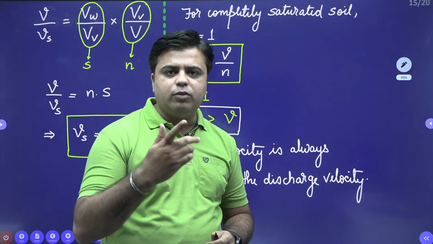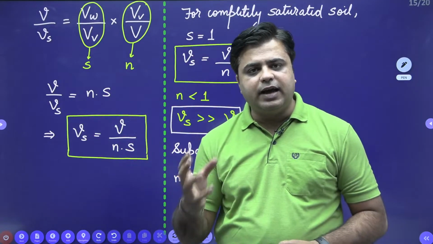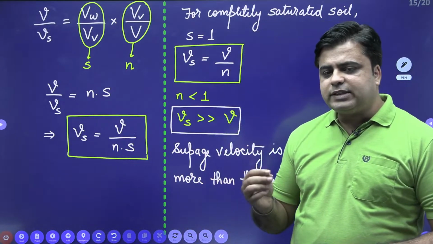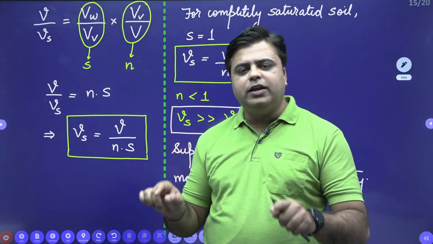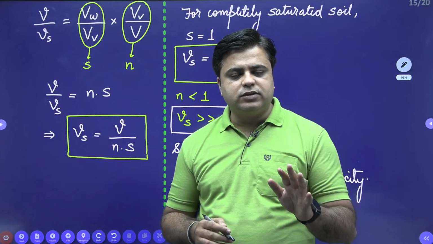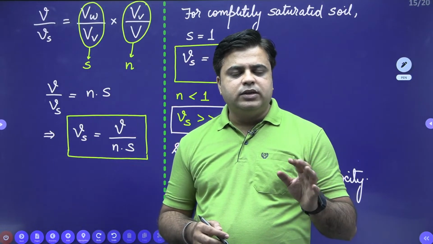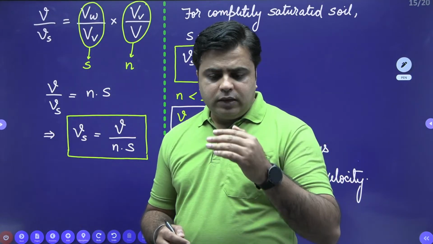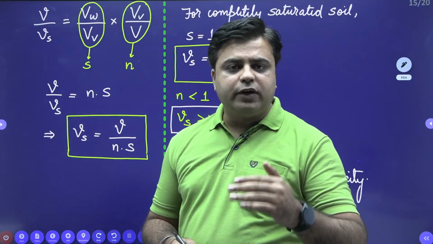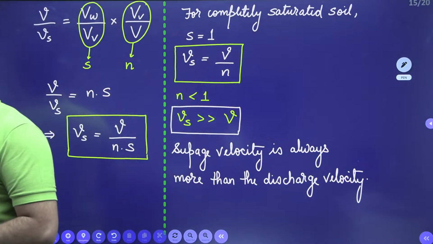Now, again one more question. What is discharge velocity? Discharge velocity is just an average velocity which is calculated by taking the total area of cross section of the soil medium. It has no physical relevance. Seepage velocity has the physical relevance. Seepage velocity tells us by how much velocity water will flow inside the soil medium, okay? You can just note this down.